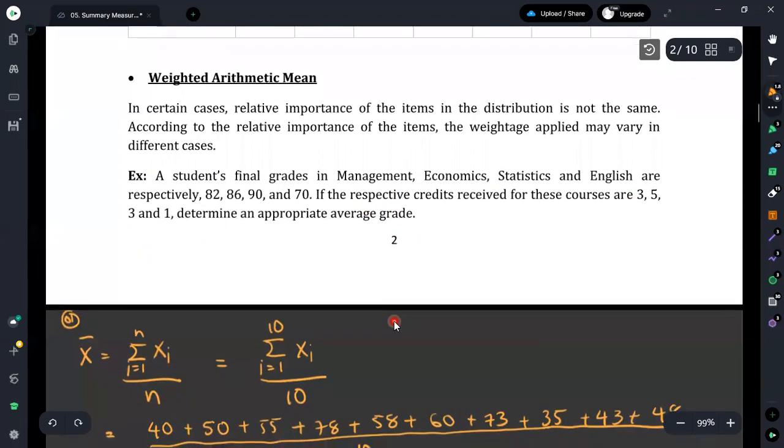Here we are asked to use an appropriate average for their gradings. Therefore, we can simply use the weighted arithmetic mean, because their importances differ. There is a relative importance of each subject, which means they have different credit values. Then we will use the weighted arithmetic mean.